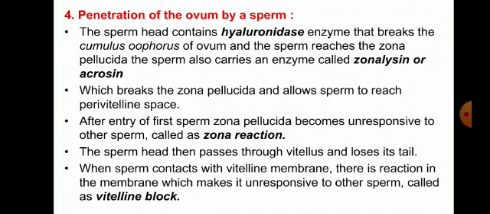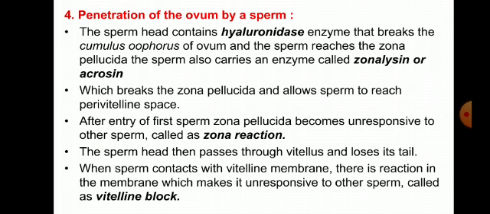The head contains hyaluronidase enzymes that break the cumulus oophorus cells of the ovum, and the sperm reaches the zona pellucida. The sperm also carries an enzyme called acrosin, which breaks the zona pellucida and allows the sperm to reach the perivitelline space. After entry of the first sperm, the zona pellucida becomes unresponsive to other sperms, which is called the zona reaction.